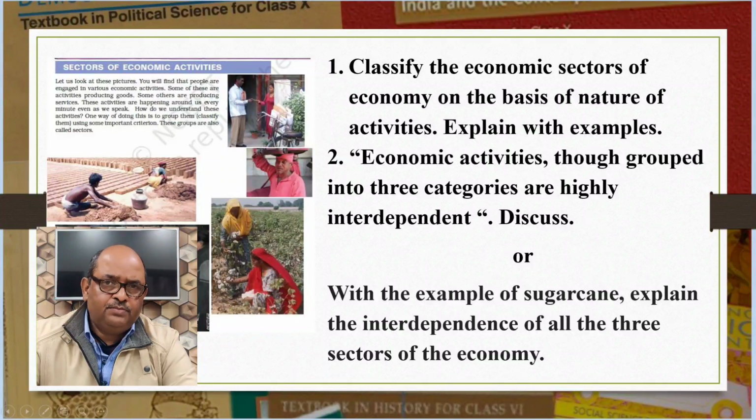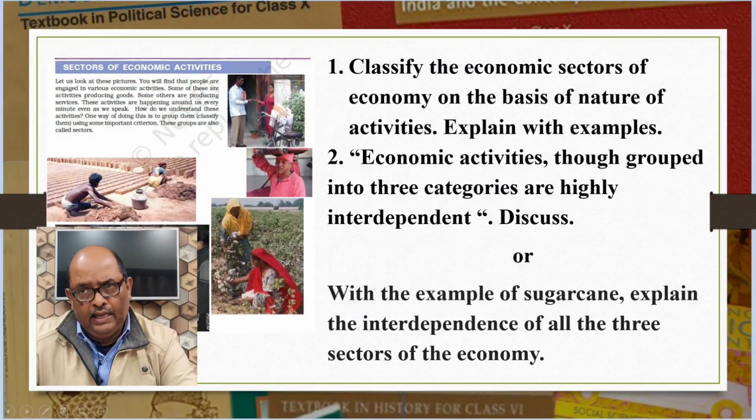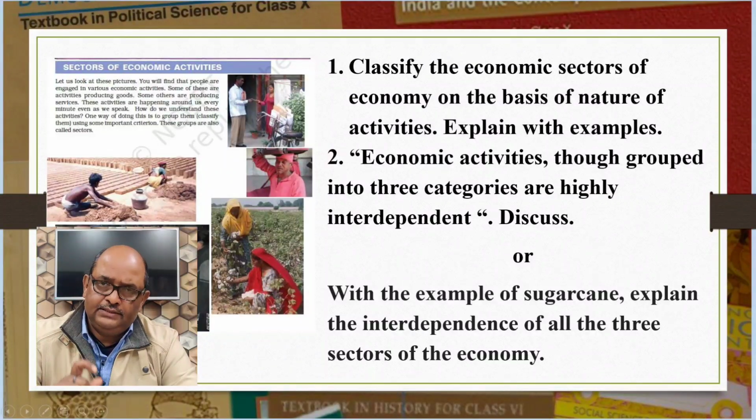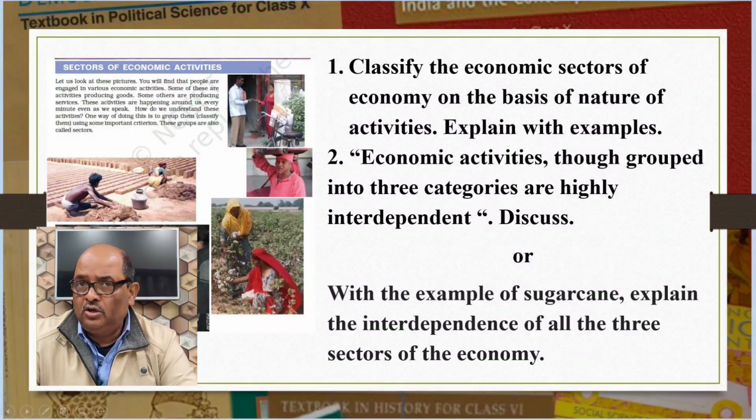Here, you can explain the 3 sectors, primary, secondary and tertiary, and give examples from each sector. Then in the second question, you can explain the interdependence of the 3 sectors with the example of sugarcane, or if cotton is given, from cotton. These are easy questions, so I will not discuss them here.